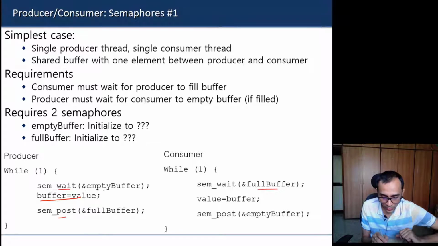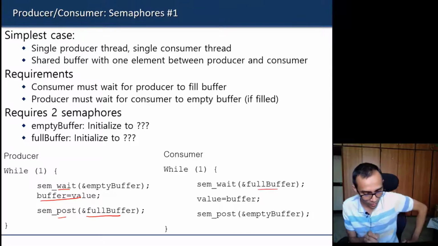So the empty buffer semaphore is for the producer, so the producer will wait till the buffer is empty. If it is empty, then it will fill the value in the buffer, and after that it will do a post operation. But the post operation will be on the full buffer, because, as we said, the signaling. Shouldn't it be the other way around?